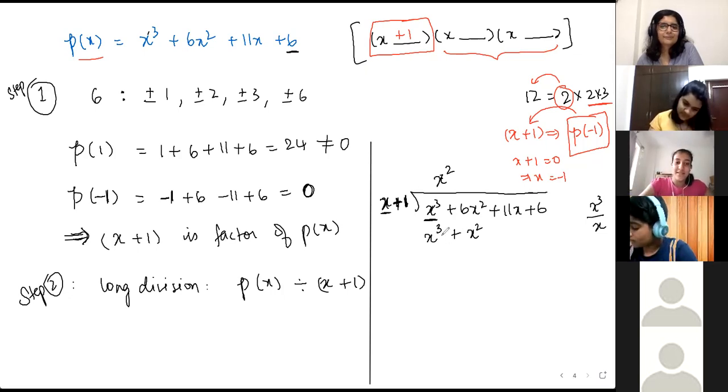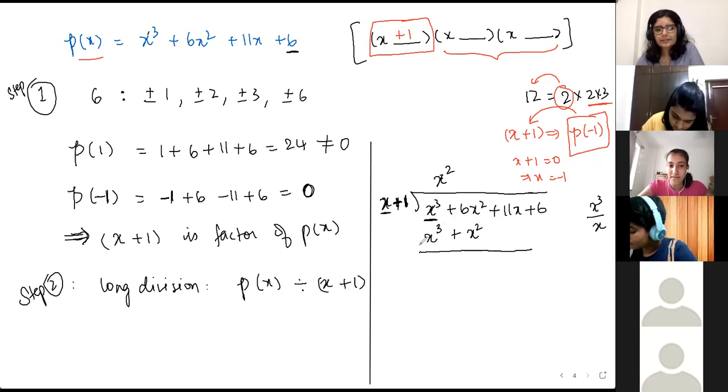No. Multiply. Okay. And then long division of numbers में क्या करोगे? Like, and then इसके बाद you subtract them, right? So here also you're subtracting each term. So x cube minus x cube will be 0. 6x square minus x square will be... Ma'am, 5x square. 5x square.